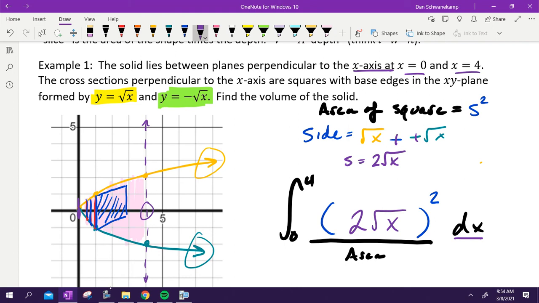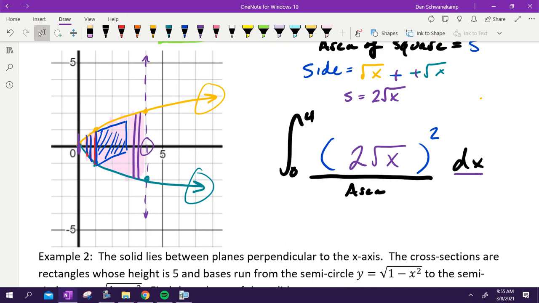And then we figured out what our cross section was. Well, it's a square, which is side squared. And how did I draw my sides? From top to bottom. I plug it in. Okay. At this point, you could use your calculator and get an answer. This one's easier to do without a calculator, believe it or not.